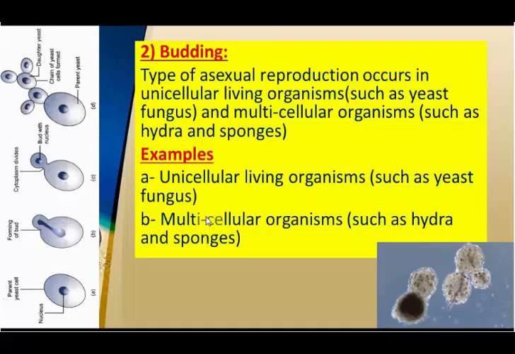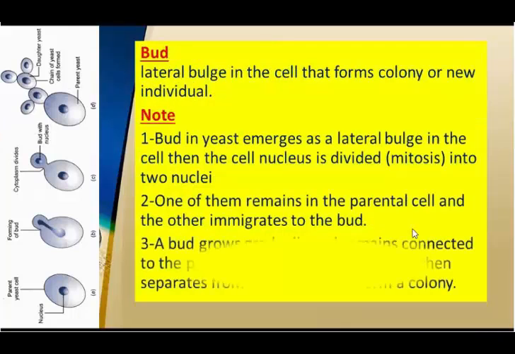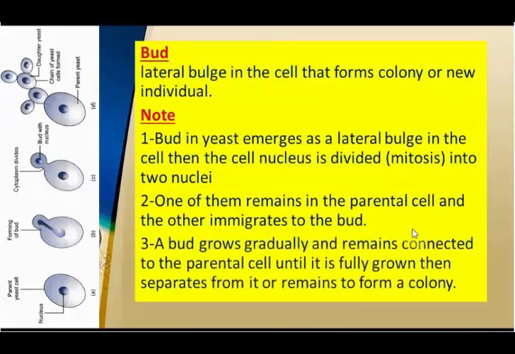In this case, the living organism produces or forms buds, so we call it budding. The bud here means a lateral bulge. This is a lateral bulge in the cell that forms a colony. This bulge can grow again to form a colony and still grow, or separate to form a new individual. We call it a new fungus. So the bud in the yeast emerges as a lateral bulge in the cell, then the cell nucleus is divided by mitosis. One of them remains in the parent cell and the other migrates to the bud.